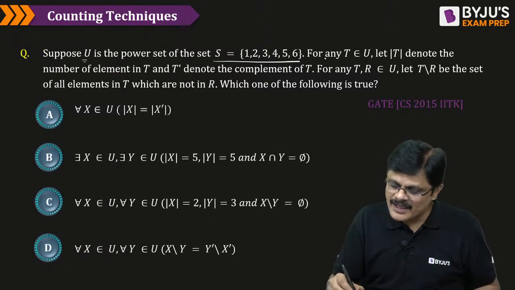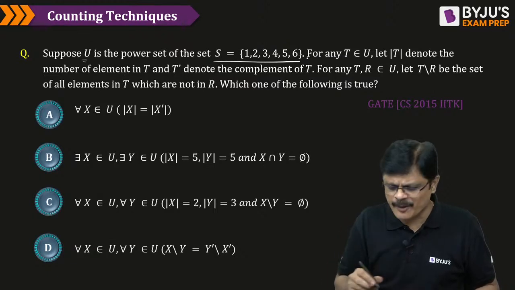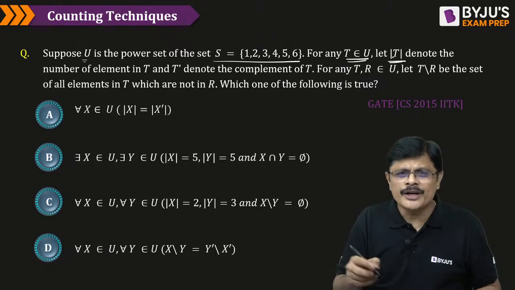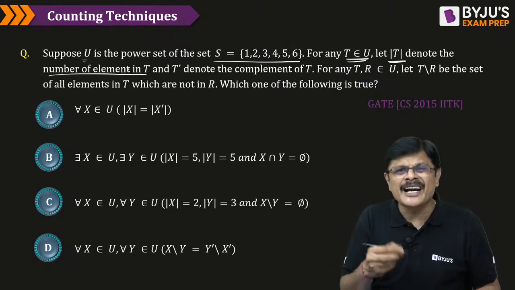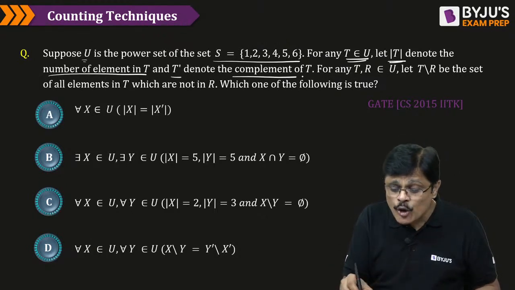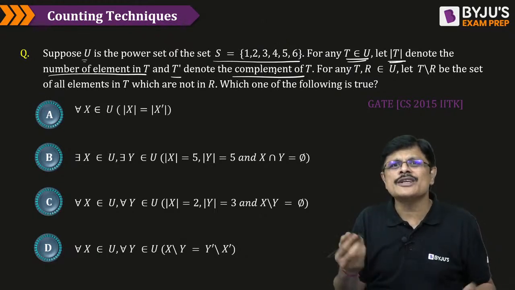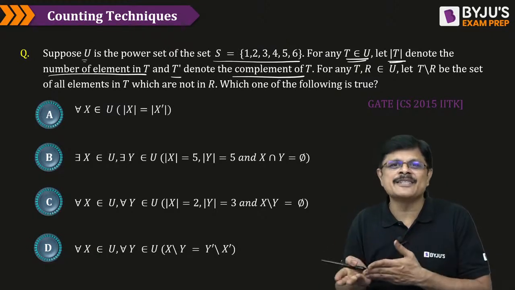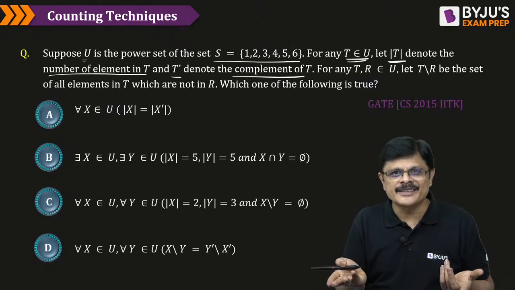Okay, nice. Now he is just giving some description for the problem, sir. T is a set in that power set. Mod T is denoting the number of elements, the cardinality of the set. T dash denotes the complement of the set. What is the complement of a set, my dear friends? Universal set minus elements in this particular set will be the complement of the set. Am I clear?